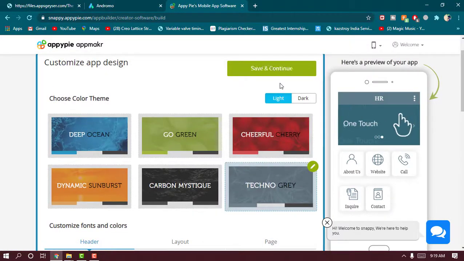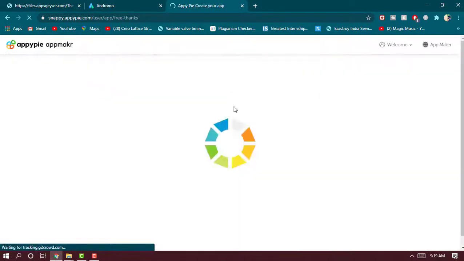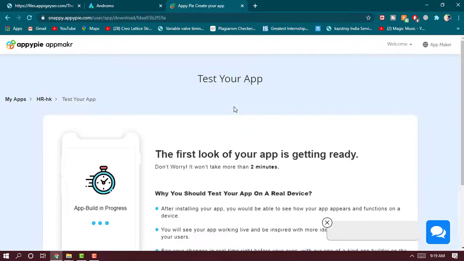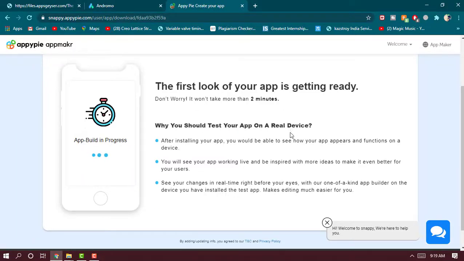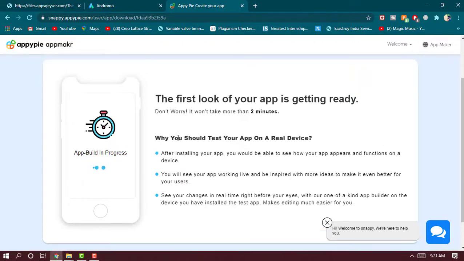One of the drawbacks I found in Andromo as well as in Appify is that the app build time is pretty high. Even though the website shows an estimated time, I personally ended up waiting 15 to 20 minutes, but I couldn't get it.